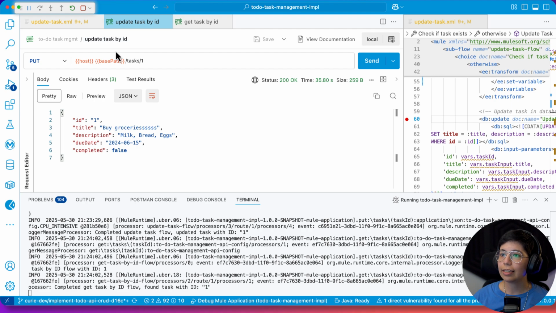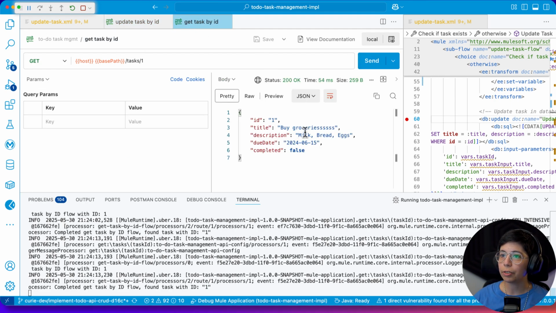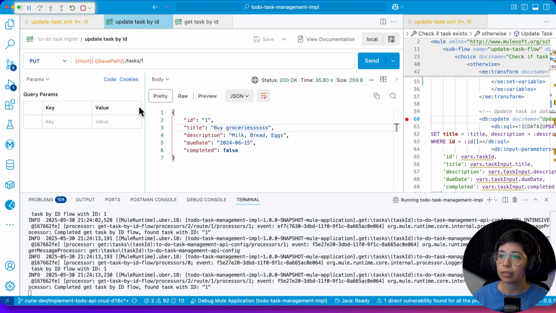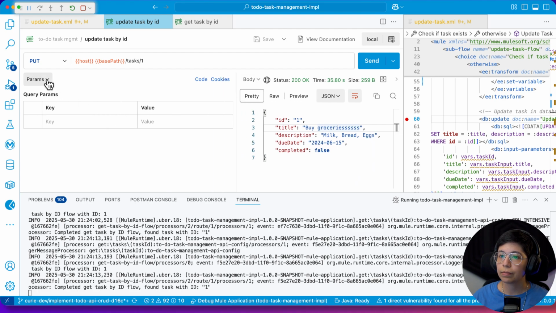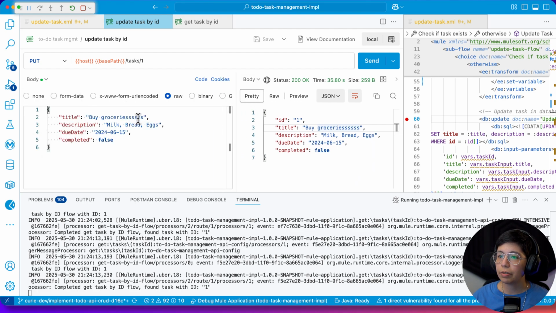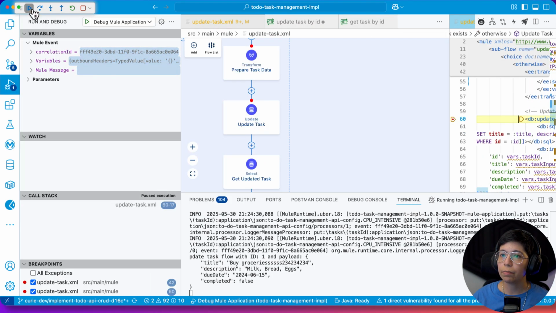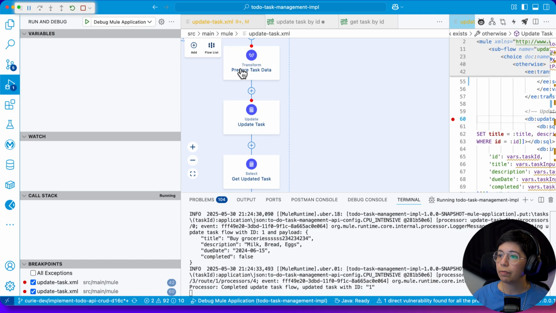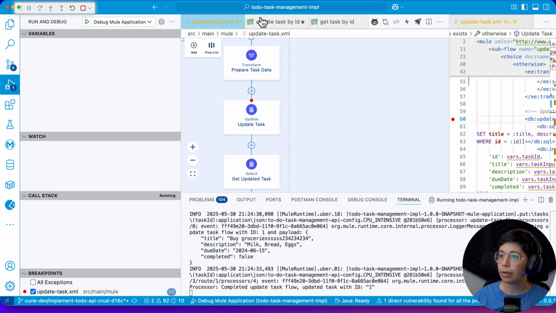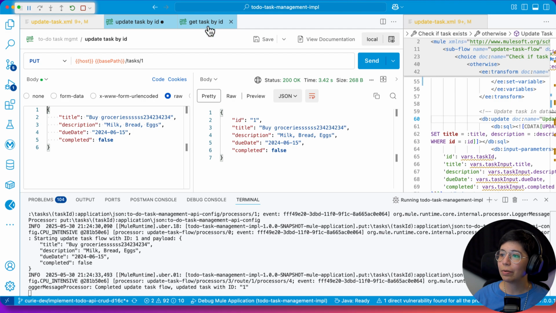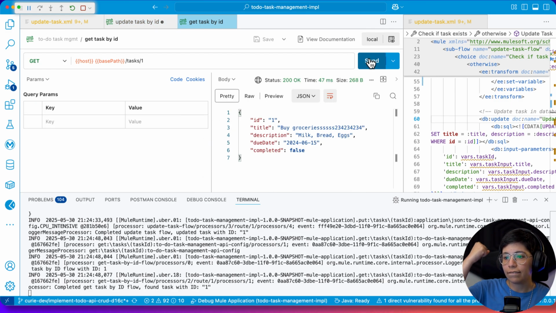Okay, so update, like get task by ID. I have this, I have the groceries. So what if I add groceries? Wait, where's my request? Ah, here it is. Groceries, blah, blah, blah, and send that. Oops, I forgot to take off the breakpoints. Let me remove breakpoint, come back here, make this smaller. So yeah, it looks like it works now.